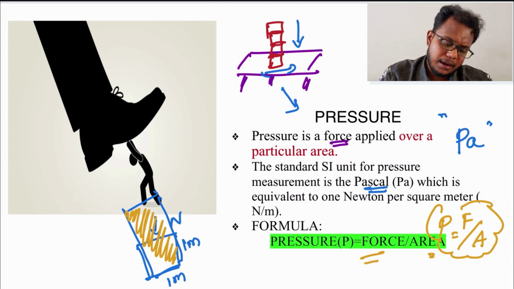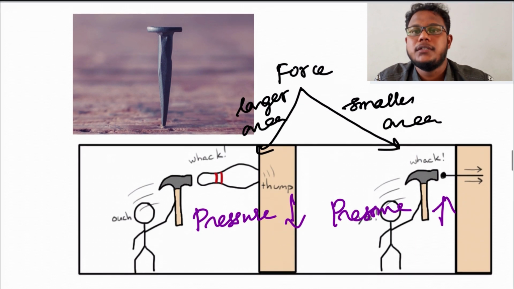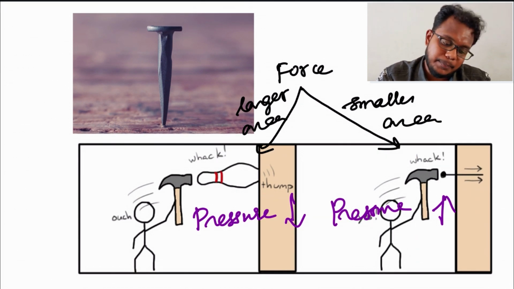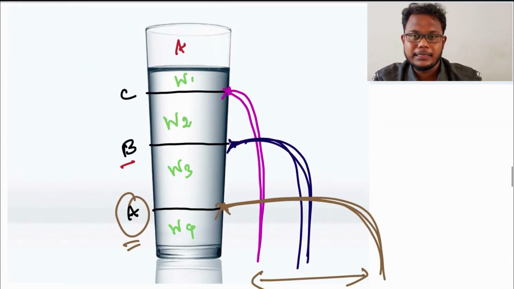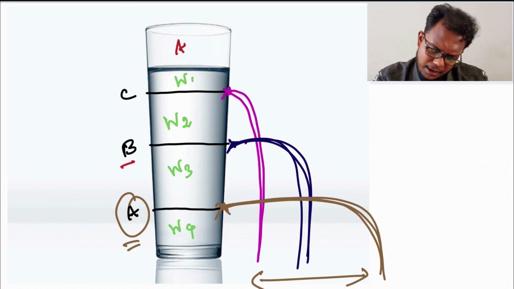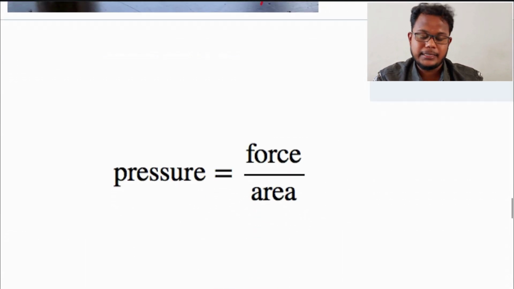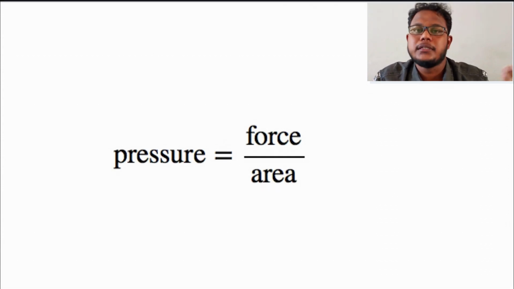Yes, and we had also seen why the iron pin is sharp at the edges. We have also seen pressure in a liquid, how it is exerted, using a glass of water. And we saw how the area has an impact on the pressure. If the area is larger, the pressure will be less.